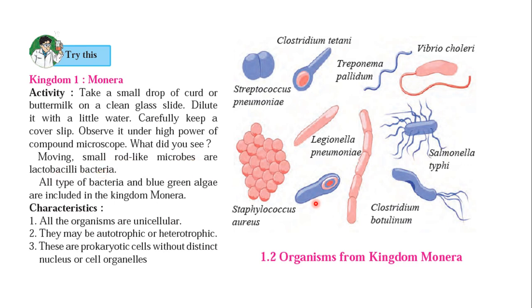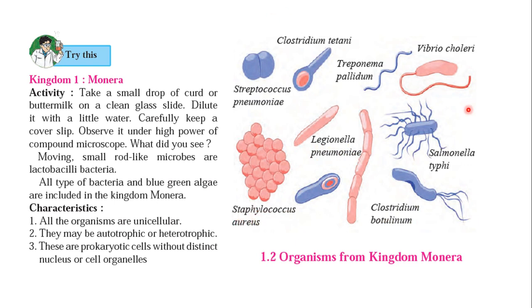You can see different kinds of microorganisms here, and they have names and exact shapes. Here you see Streptococcus pneumoniae, Clostridium tetani, Treponema pallidum, Vibrio cholerae, Salmonella typhi, Clostridium botulinum, Legionella pneumophila, and Staphylococcus aureus.